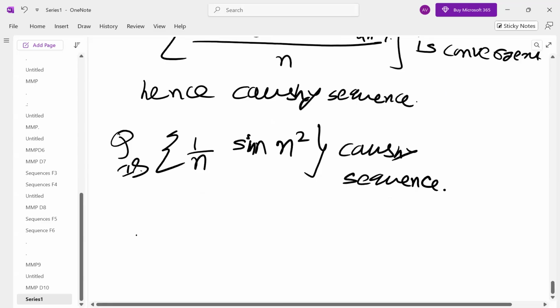Yes or no? Yes. Why yes? What is the limit of this sequence? It means 0. Sn is 1 by n sine n square.